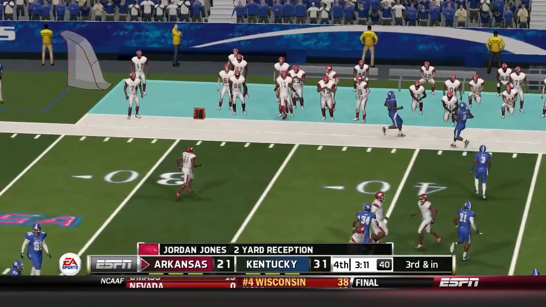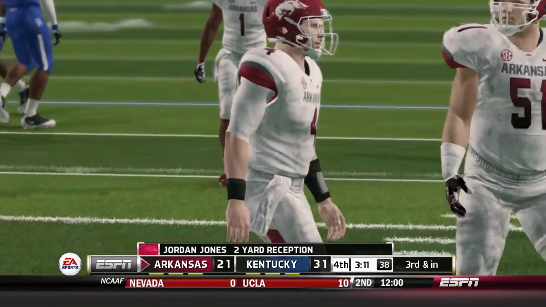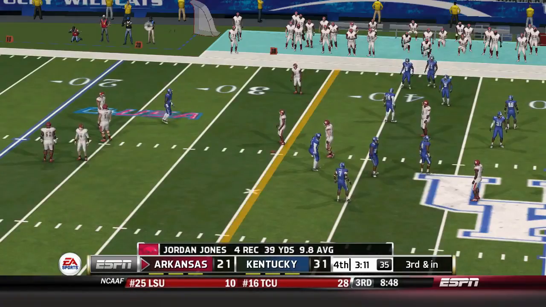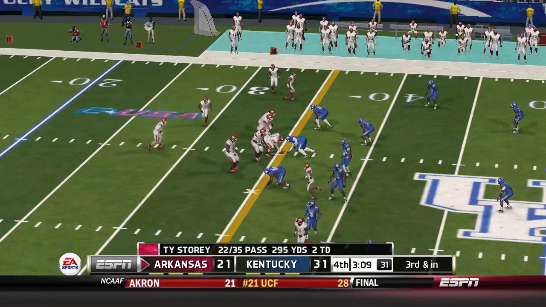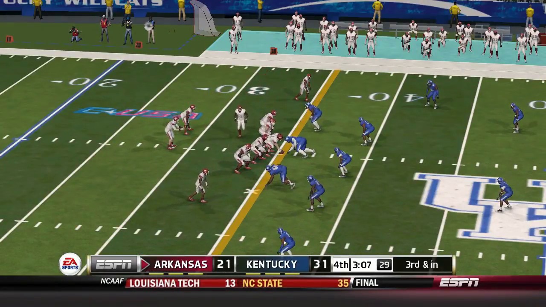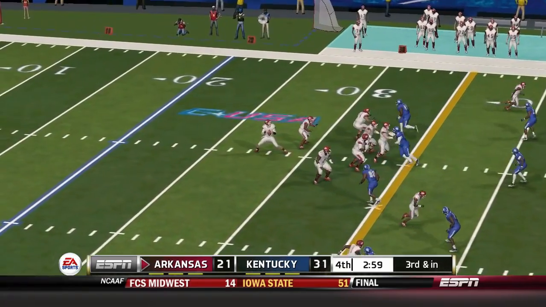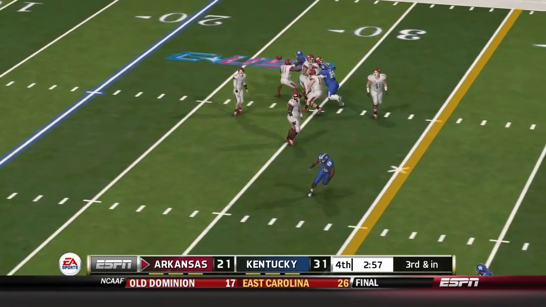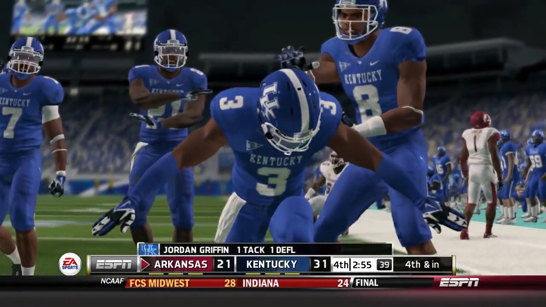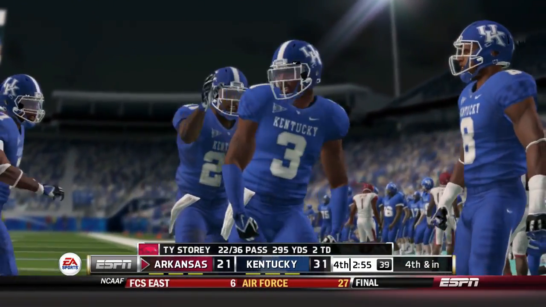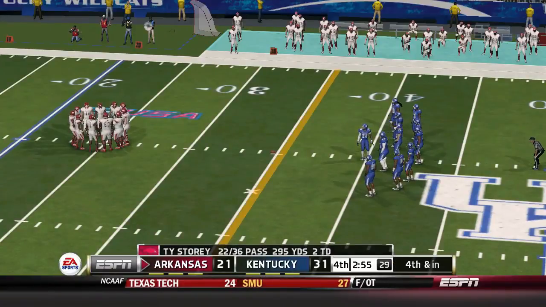Steps out of bounds around the 35-yard line. Gets rid of it quickly, and that was almost picked. Number 16 is the intended receiver.